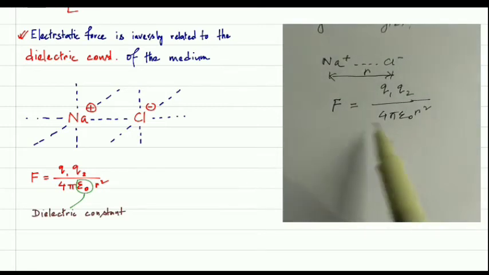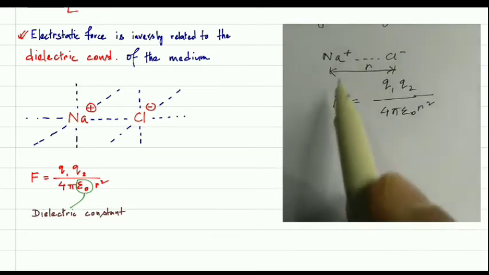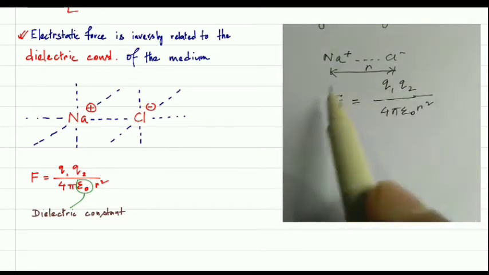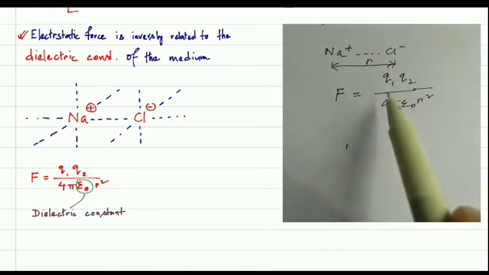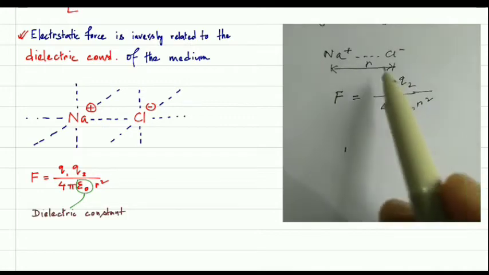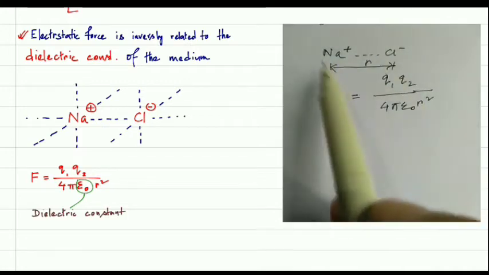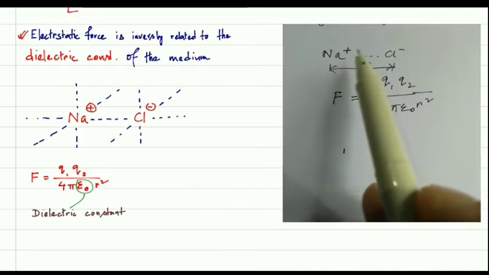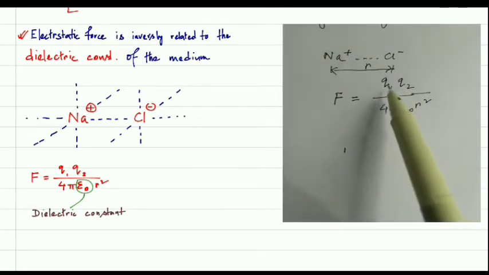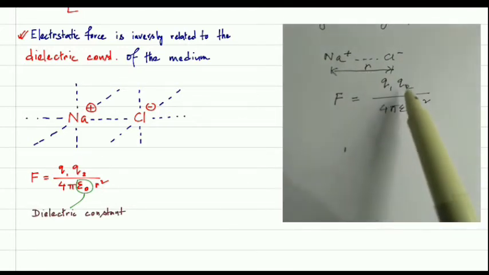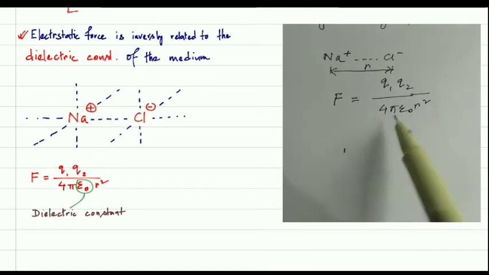If you notice this relation, q1 and q2 are constant for a particular crystal, because for sodium chloride it is always +1 and always -1, and 4 pi is also a constant.